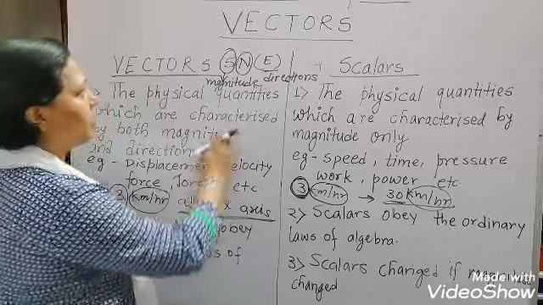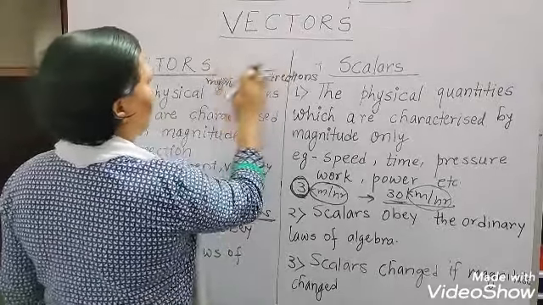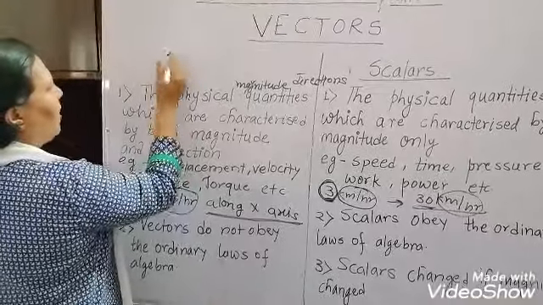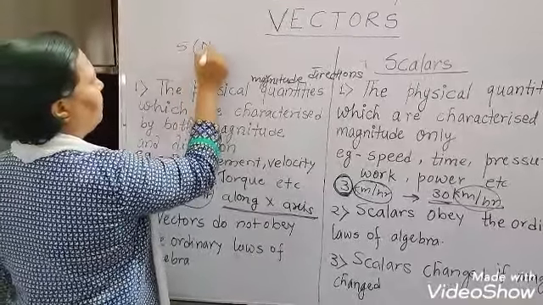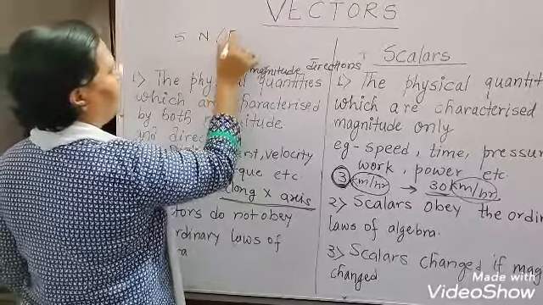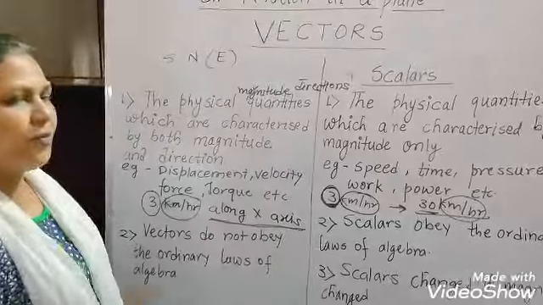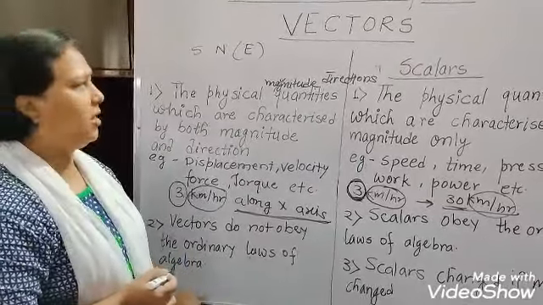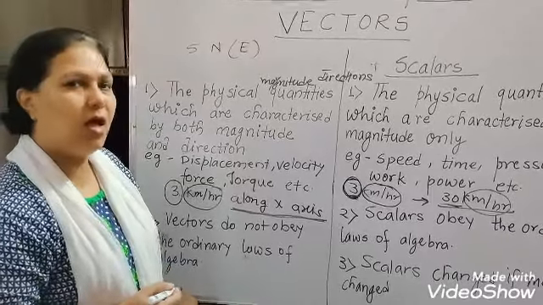For example, for the force I explained, 5 Newton east: 5 is the magnitude, N is the unit, E is the direction.